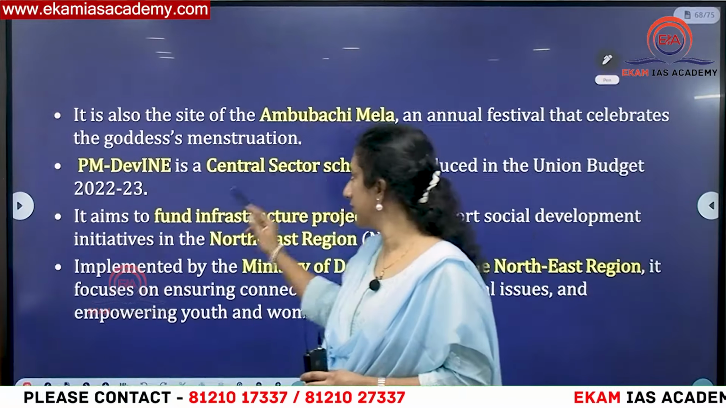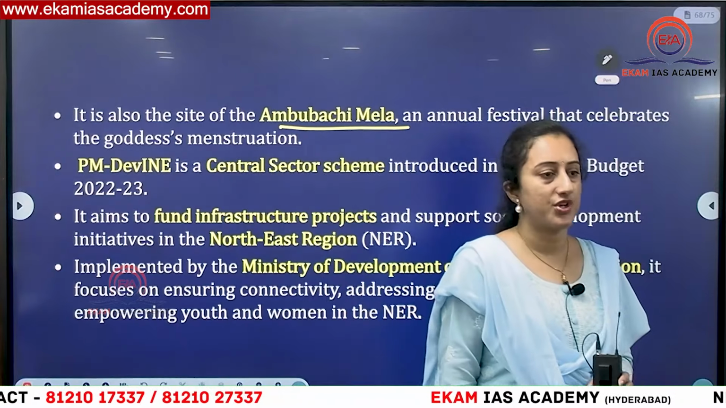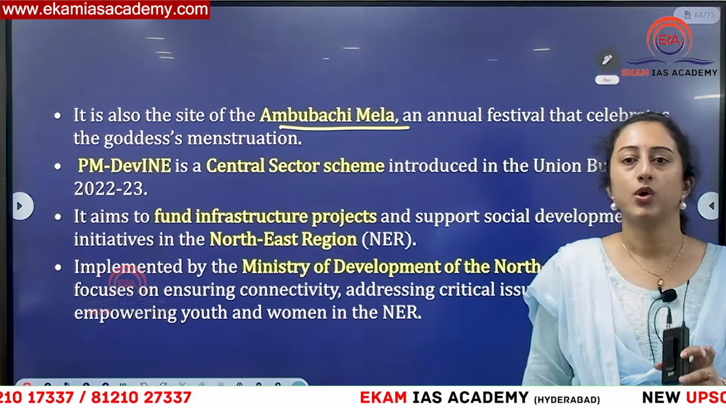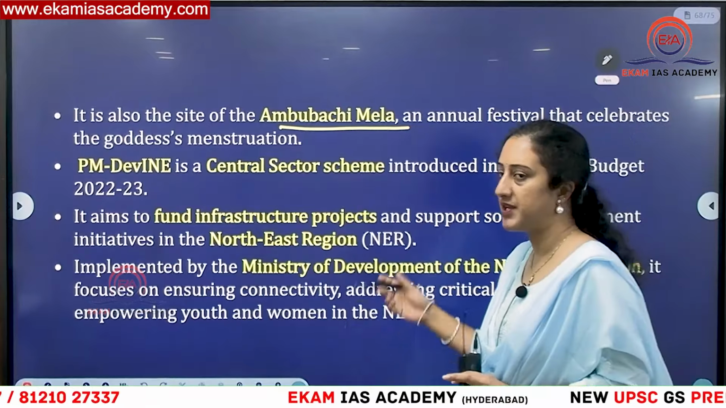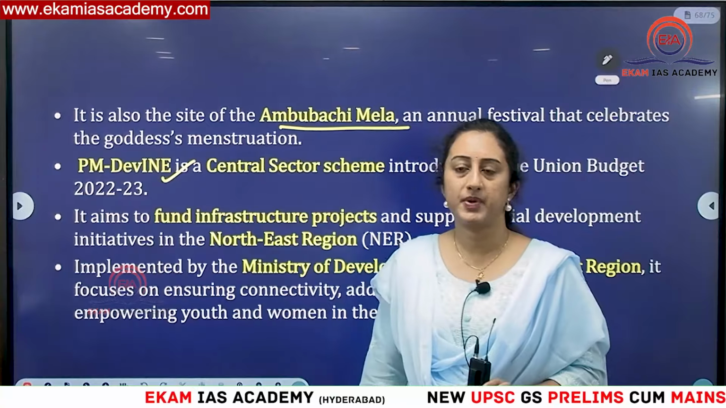Okay, they can ask you this. This is what Ambubachi Mela or Ambubachi festival means. The 3-day menstruation cycle of the goddess will be celebrated once in a year. This is based in Neelachal. This is launched as part of PM Divine. What is this PM Divine?